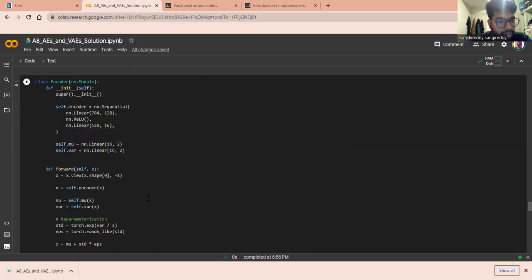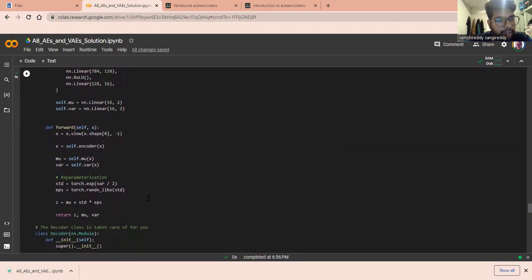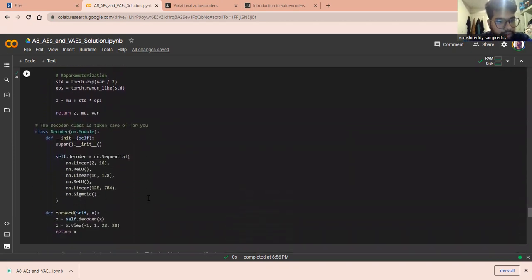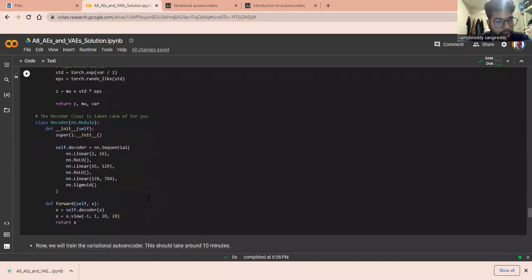Next, the decoder function has linear layers, a ReLU activation function, and at the end a sigmoid function.